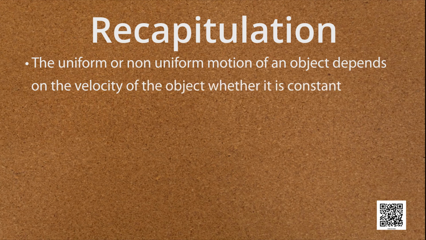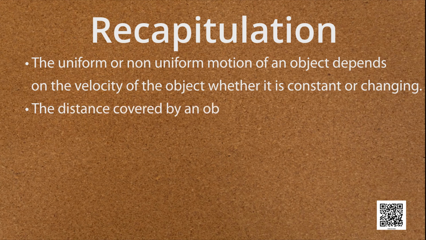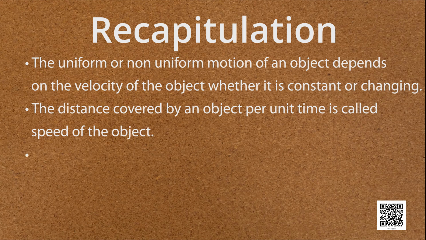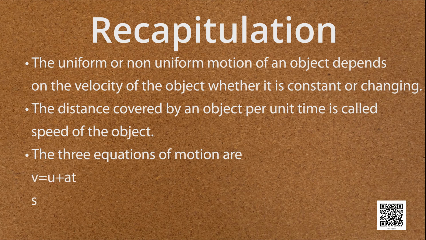Recapitulation. The uniform or non-uniform motion of an object depends on the velocity of the object, whether it is constant or changing. The distance covered by an object per unit time is called speed of the object. The three equations of motion are v is equal to u plus at, s is equal to ut plus half at square, 2as is equal to v square minus u square.